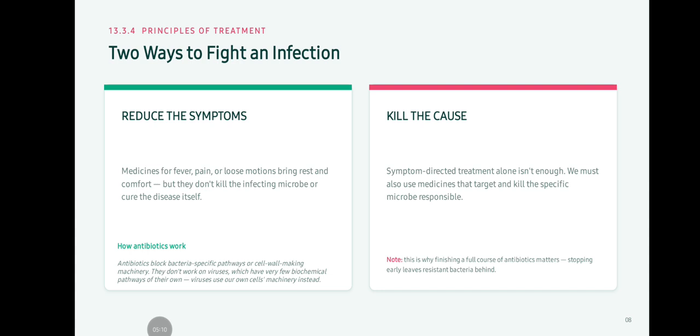Kill the cause. Symptom-directed treatment alone isn't enough. We must also use medicines that target and kill the specific microbe responsible. Note that this is why finishing a full course of antibiotics matters. Stopping early leaves resistant bacteria behind.